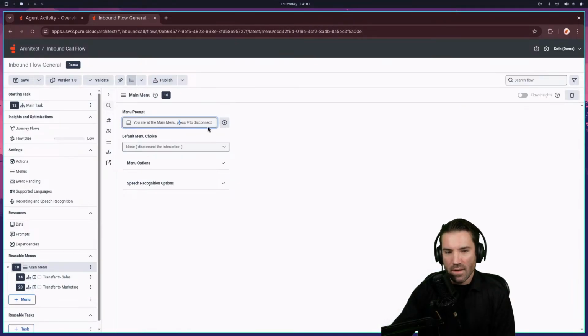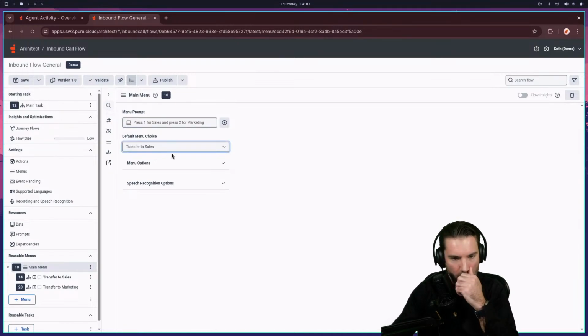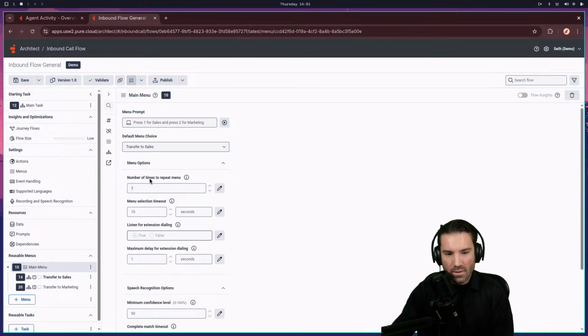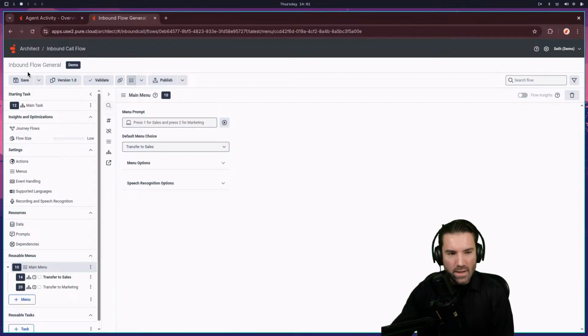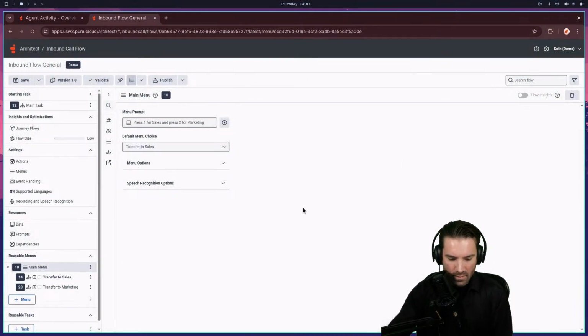And I can even update this a little bit because that needs a much better prompt. So press 1 for sales and press 2 for marketing. And that will be it. I'll decide a default for this as well. So we'll go to sales in case they don't necessarily know where they're going yet. Okay, cool. And that is the main of the inbound flow. And all right, cool. Awesome.